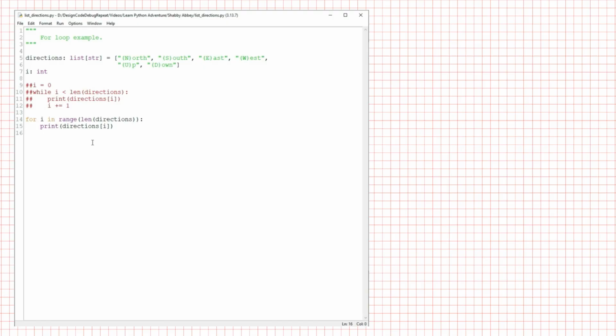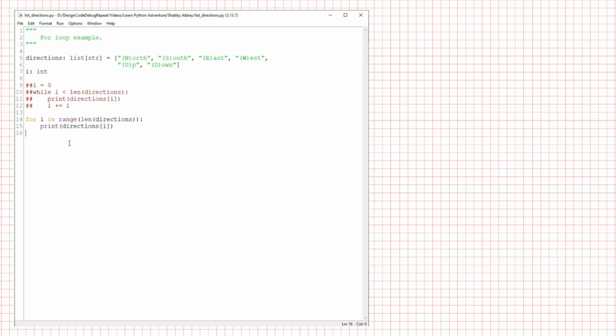Now, let me show you the other way we can write this. I know you'll find this simpler, but you need to know how to write a loop that iterates over the indices of a list for many reasons, including when you're working with parallel lists. Iterates means to visit each value one at a time. You're about to hear that word a lot.